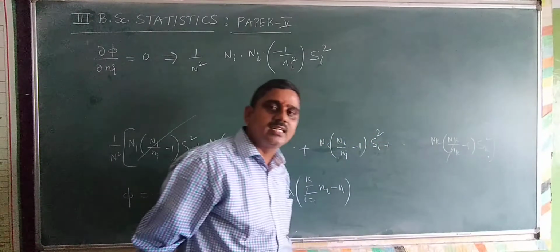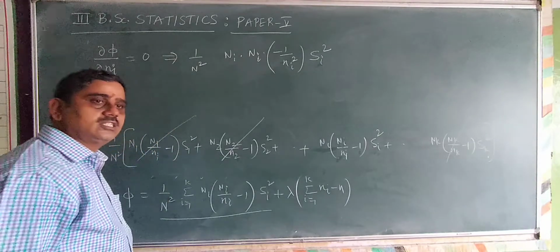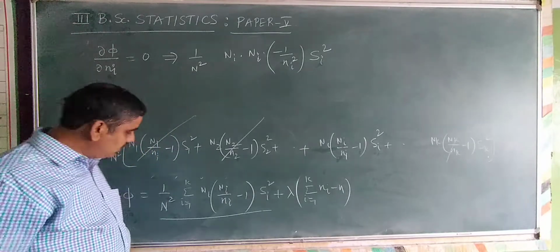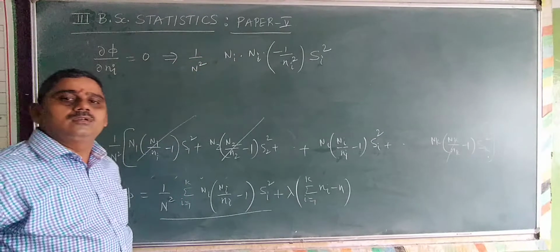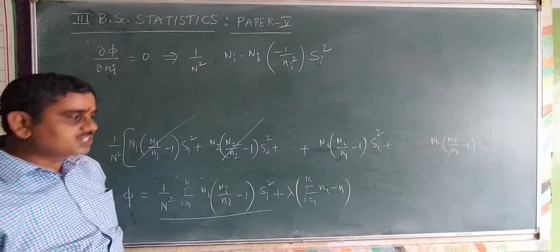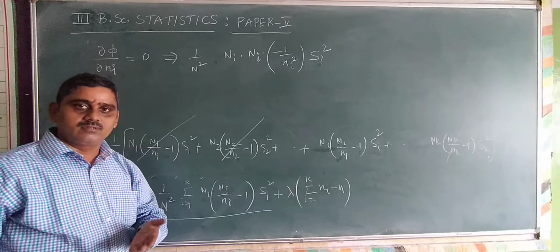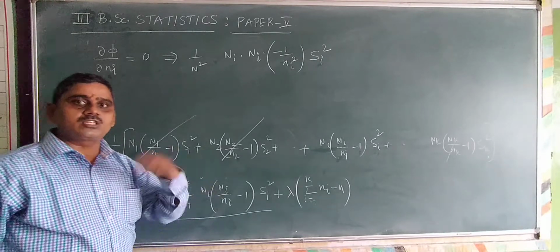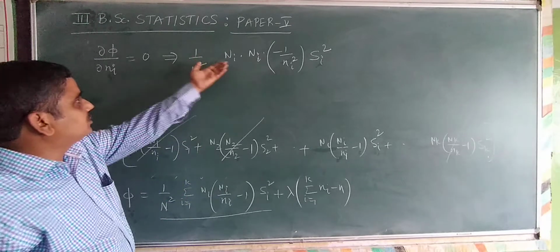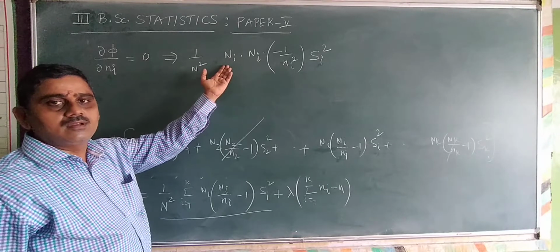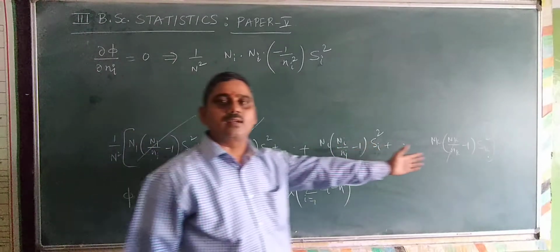Do you understand that? Many students make one particular mistake in general. They keep the summation here. They write the summation here. Not like that. While doing the differentiation with respect to Ni, we are differentiating the ith term. Many students ask where the summation from i equal to 1 to k is after differentiation. You see, there is no summation here. Where is the summation? This is the reason there is no summation.